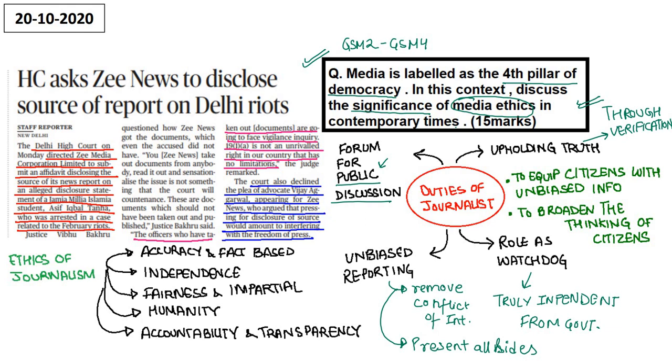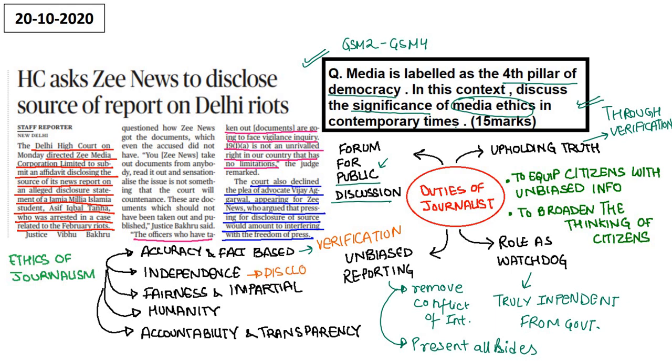So what are the ethics of journalism? Now ethics of journalism की जब हम बात करते हैं, first is accuracy and fact based. That means verification of facts should be there. Facts का verification होना चाहिए. Only the verified facts should be presented. Okay. It also means that the journalist cannot guarantee the truth, but getting facts right is cardinal principle of journalism, which cannot be compromised.